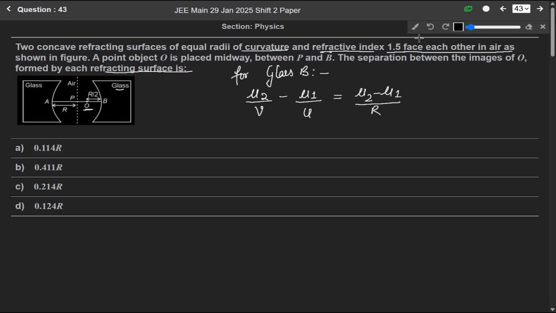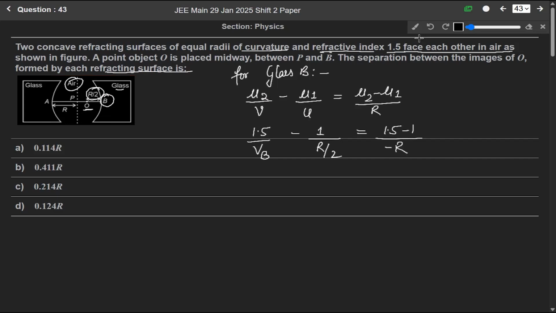So mu2 is 1.5 over v, and since we are talking about B glass, we write VB, minus mu1, for air it is 1, over object distance, it will be this r by 2. So r by 2 will be equals to 1.5 minus 1 over r, and according to sign convention it will be minus r.